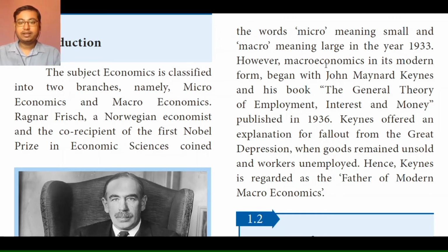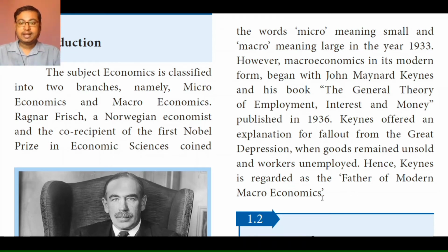However, macroeconomics in its modern form began with John Maynard Keynes, and his book The General Theory of Employment, Interest and Money, published in the year 1936. Keynes offered an explanation for the fallout from the Great Depression, when goods remained unsold and workers unemployed. Hence, Keynes is regarded as the father of modern macroeconomics.